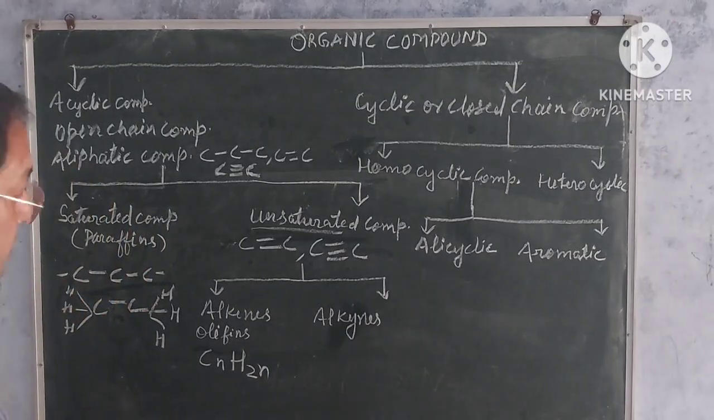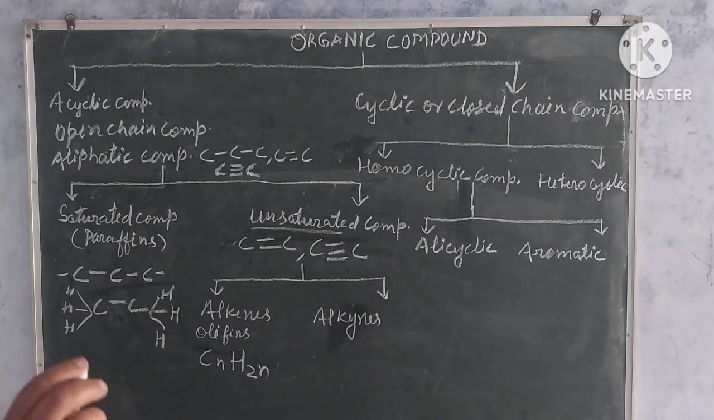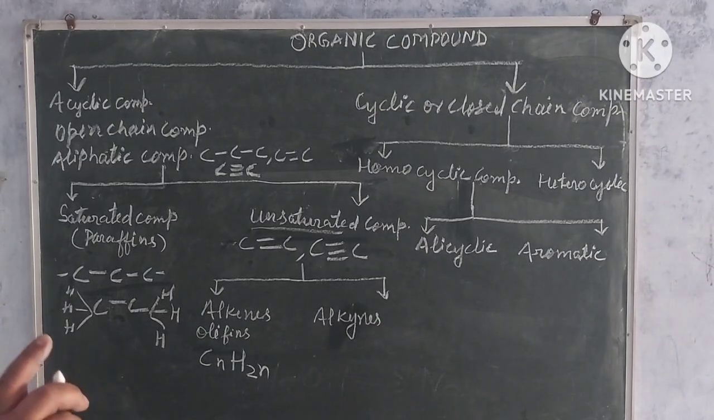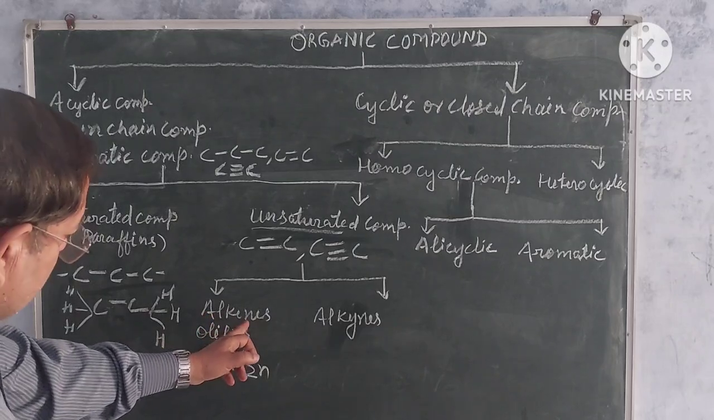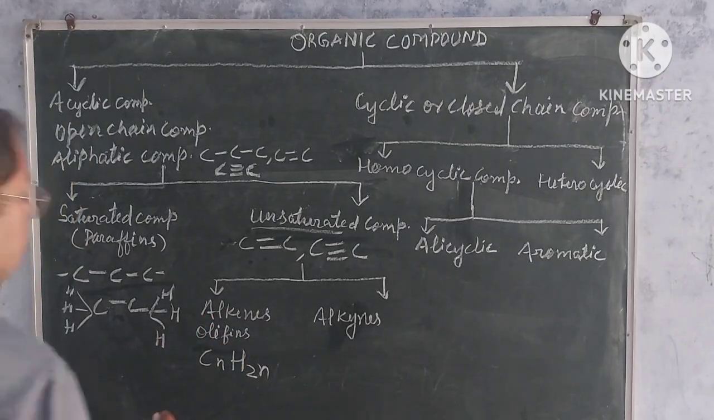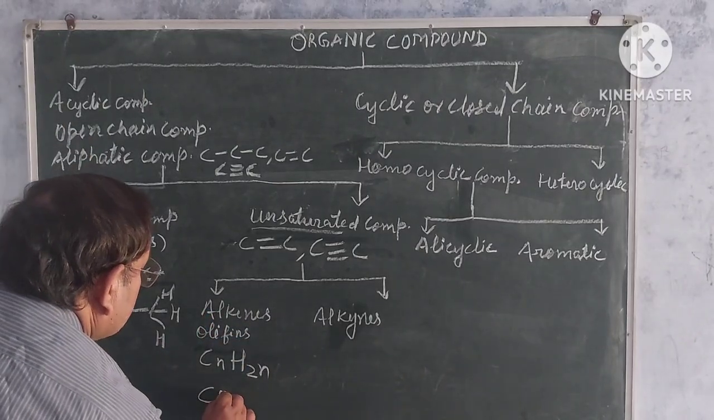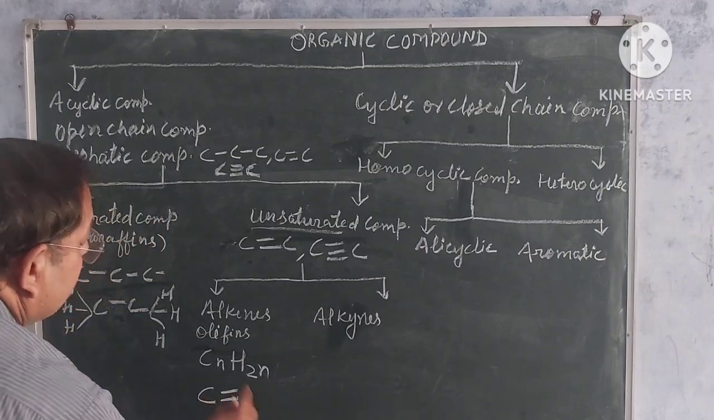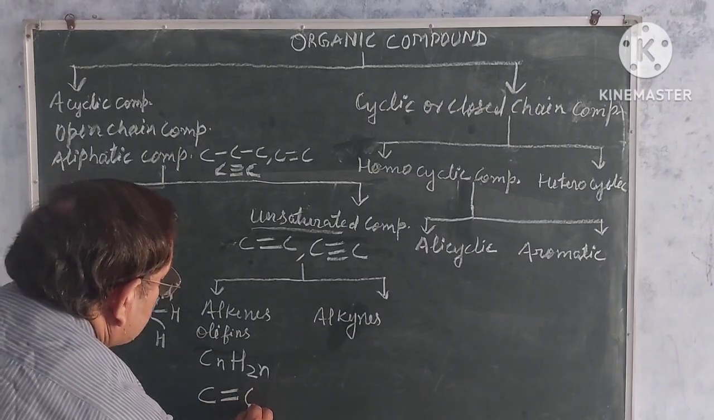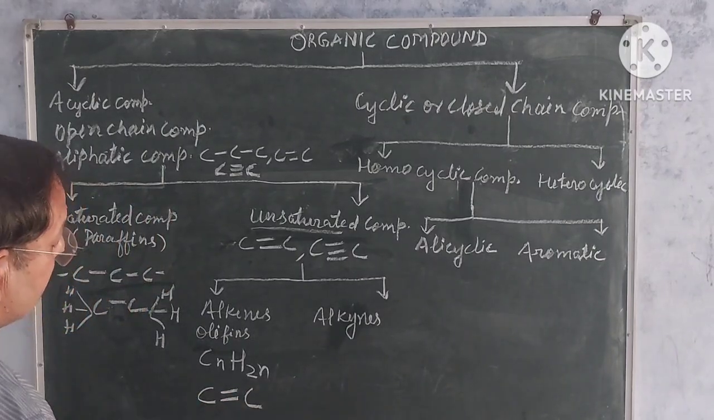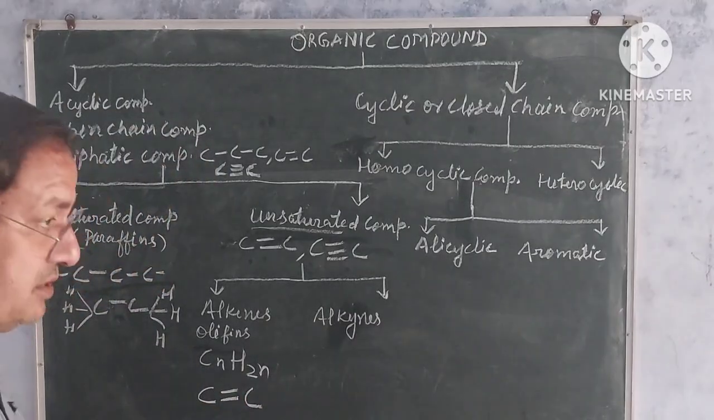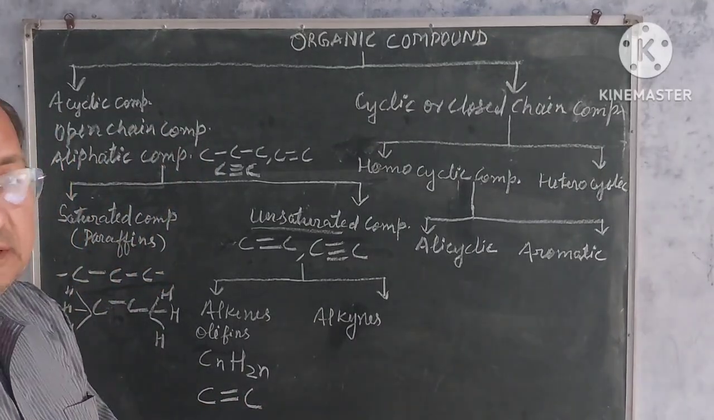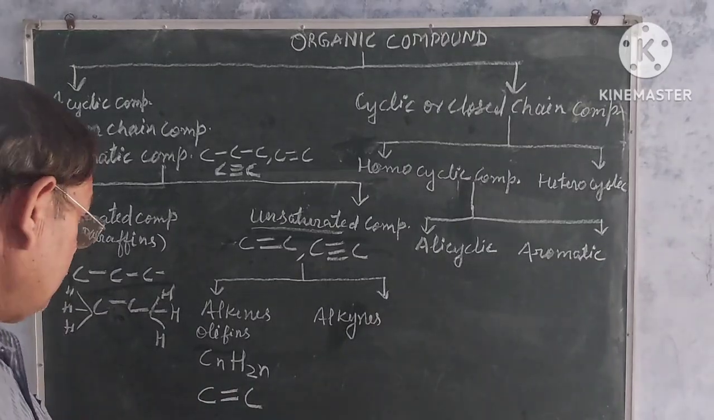Understand? And the example is ethene, a 2 carbon alkene. Ethene is the first member of the alkenes. Here in ethene, carbon and another carbon atom are joined by a double bond, and the remaining valencies of the carbon atoms are completed with hydrogen atoms.